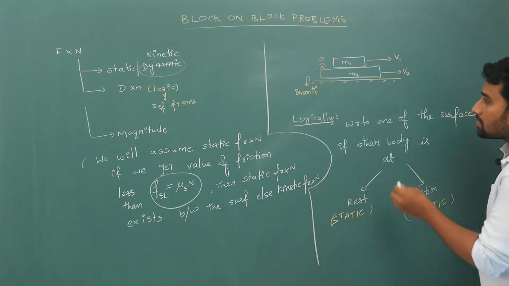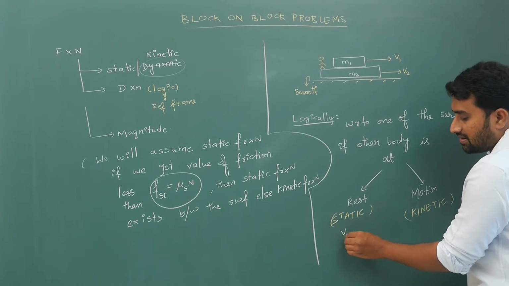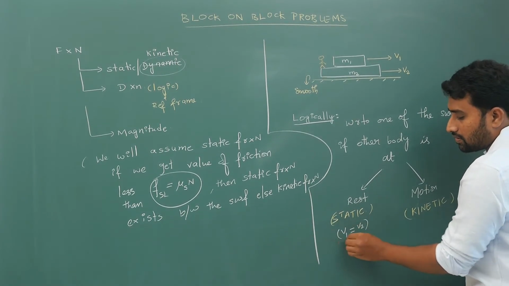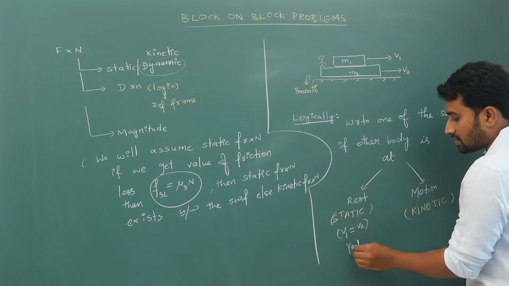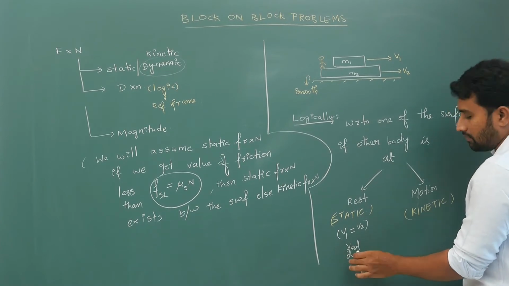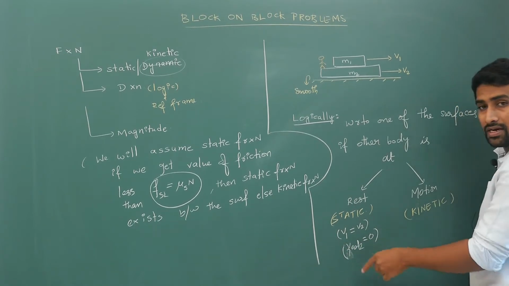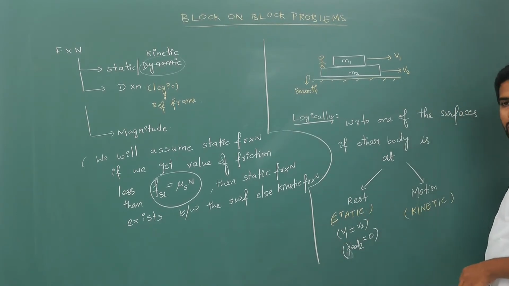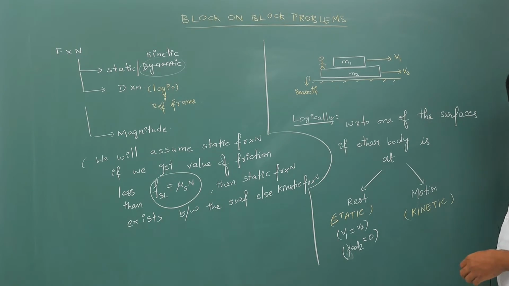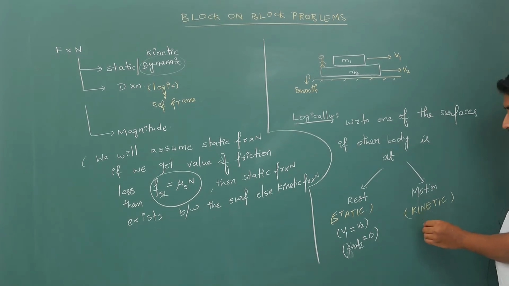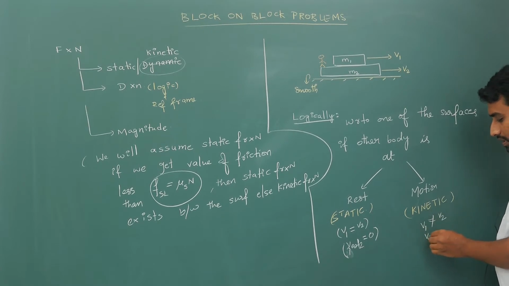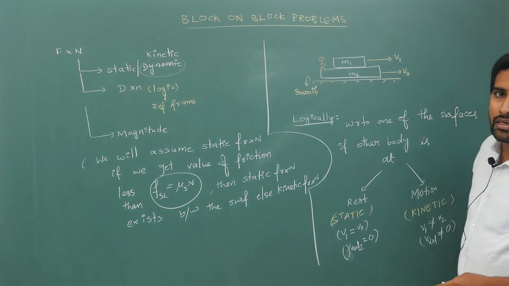So in this case, if it is static friction, V1 is supposed to be equal to V2. Your relative velocity of 1 relative to 2 is equal to 0. Relative velocity is 0 and velocities are supposed to be equal, where V1 and V2 are velocities from the ground. And for kinetic friction, your V1 is not equal to V2, your V relative is not equal to 0. Okay, right? Getting my point?